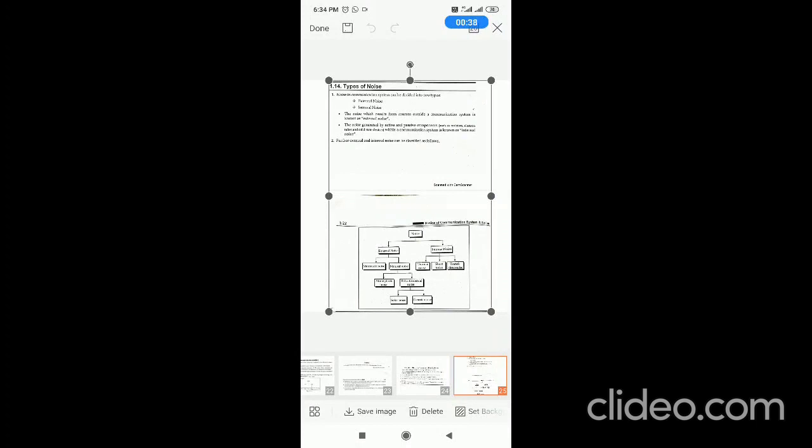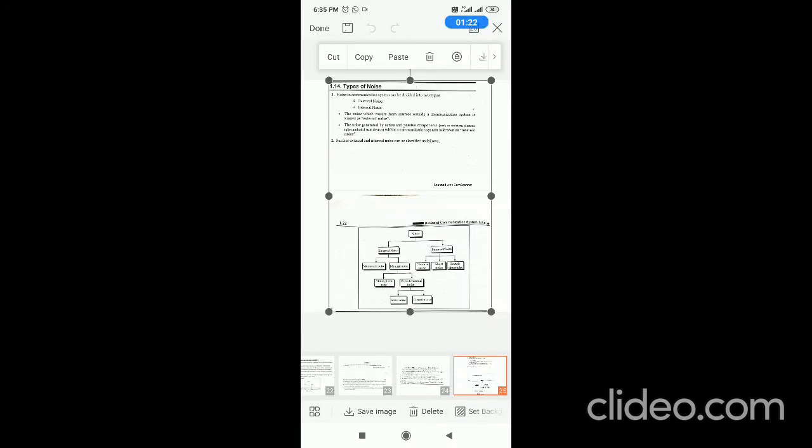Next, in this class, there are two types of noise, external noise and internal noise. External noise is a noise which is generated outside of the communication system, whereas internal noise is a noise which is generated inside the communication system. The external noise is produced by external parameters, external devices like your channel, atmosphere, and natural disasters like thunderstorms, typhoons. Whereas internal noise is produced by active devices like transistors, amplifiers, transmitters, receivers.